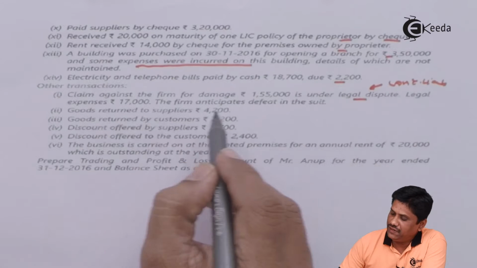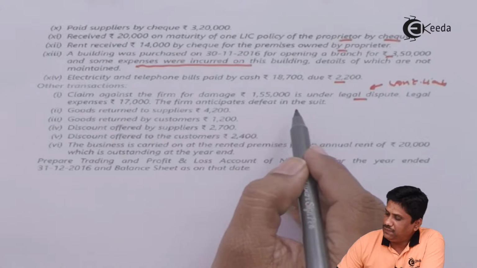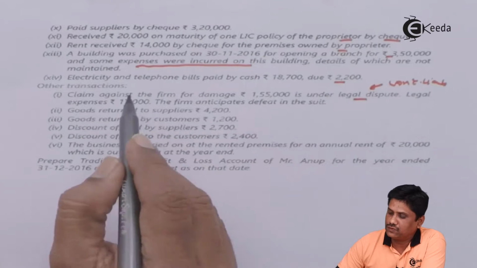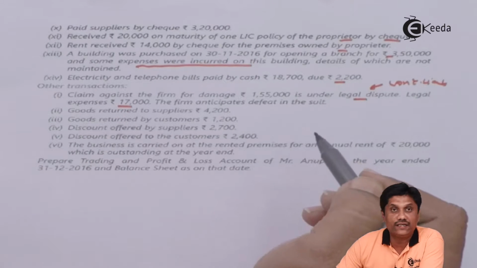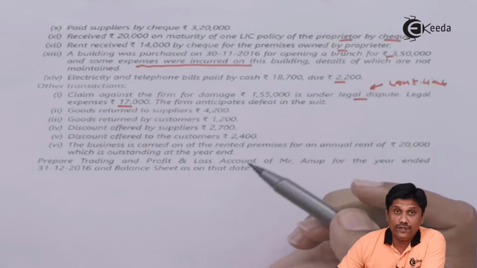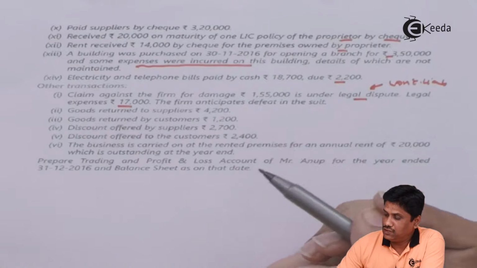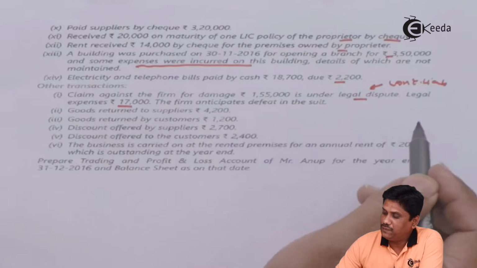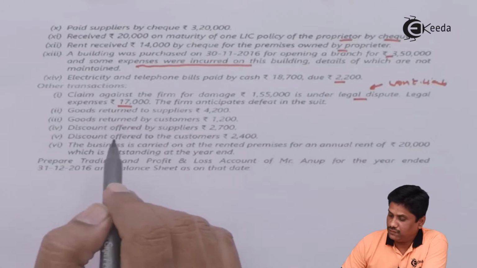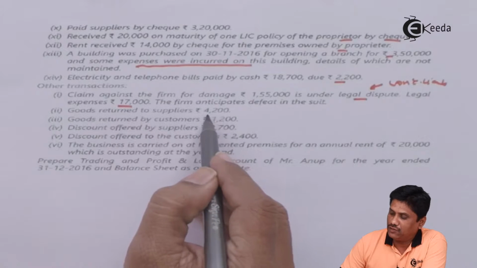Legal expenses 17,000. The firm anticipates defeat in the suit, so they are expecting that the suit will not be in our favor. That means we have to just wait for the result. But how much expenses we have incurred? 17,000. Goods returned to supplier 4,200.